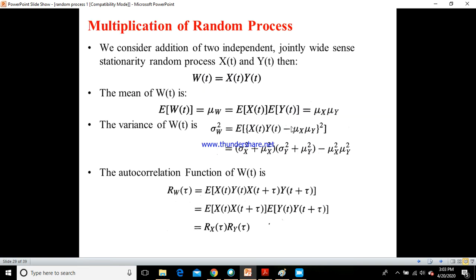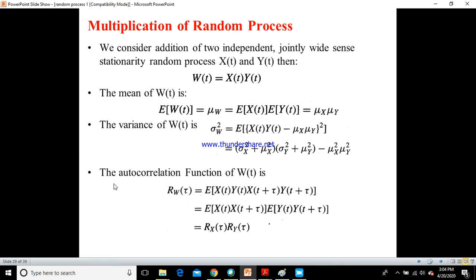Okay. Now the multiplication of random processes is what we need to see now. Again we consider two independent jointly wide sense stationary random processes, x of t and y of t. We all know that x of t and y of t are independent, and we have also seen that they are jointly wide sense stationary random processes. Then what would be w of t? Simple, it is equal to the product of these two variables x of t and y of t. That is the multiplication of random processes.